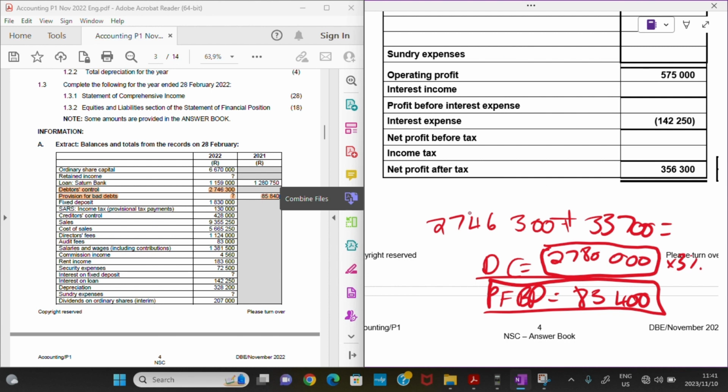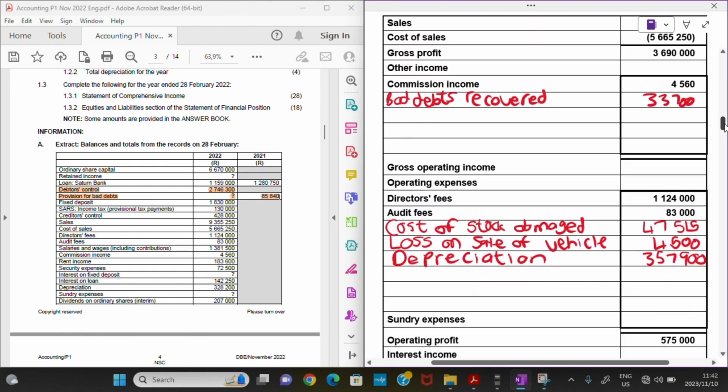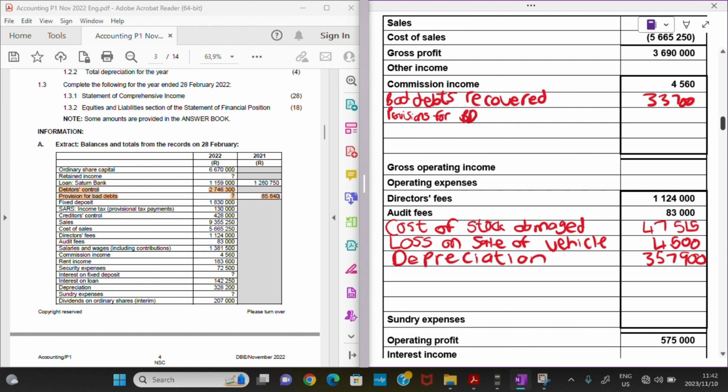What does that mean? That means now we have an income, right? We have an income, and the income would be the difference between my balance at the beginning and my balance at the end. But it will not always be like this. In this instance, it's an income because my balance at the beginning is greater than my balance at the end, right? So we are just going to record this under my other income. So I have provision for bad debts.